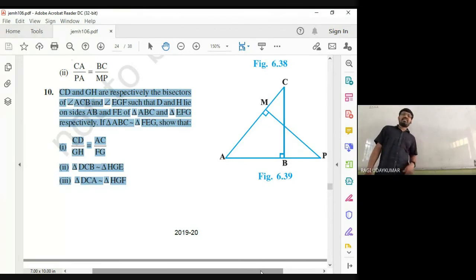It has 3 parts that it is asking you. First thing you need to do is understand the question and draw the figure. These are the parts. So whenever you see it, from the back onwards you try to come here. What are the two triangles given? ABC, EFG triangles. Okay, like that you analyze. And what is given? D and H lie on AB and FE. D will be on AB, H will be on FE. When you try to draw the figure, it is an easy task for you to understand.